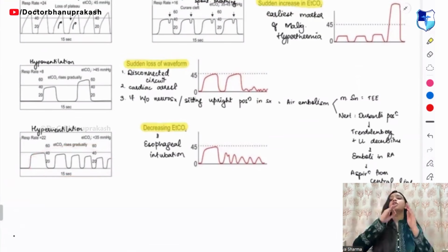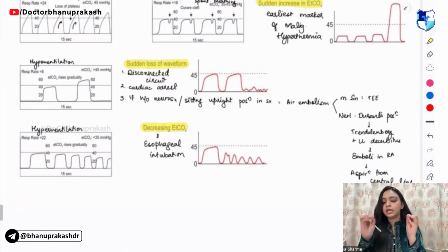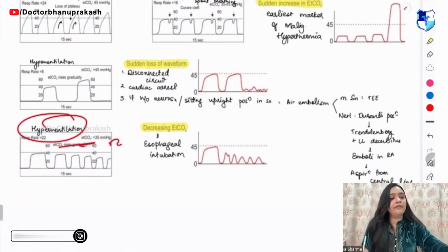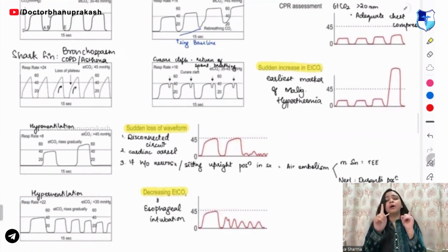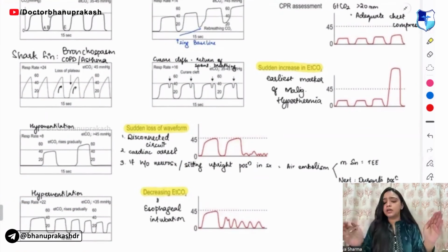Now this pattern that you are able to see, it is increasing then decreasing, but it is not stopping, it is moving continuously. This pattern is of hyperventilation. This one is for hyperventilation. Remember just two patterns very clearly.